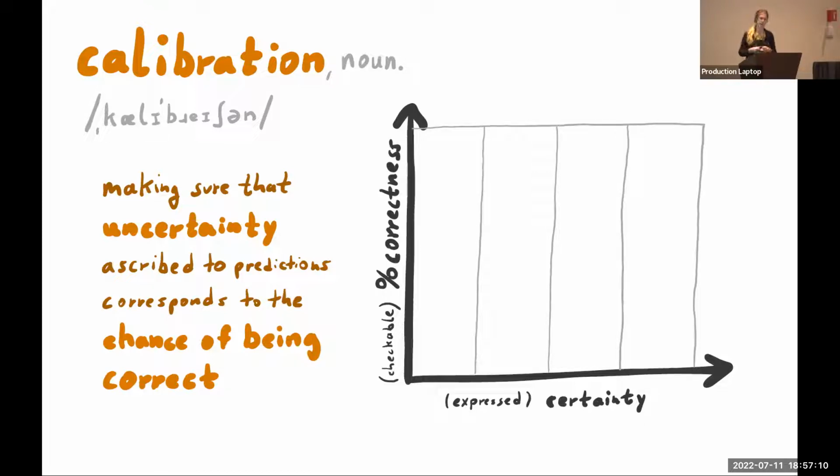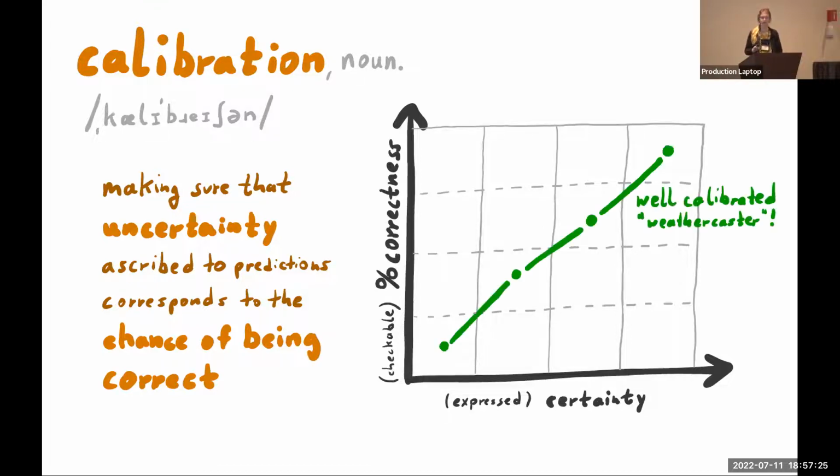So on the left, we have the ones where the predictor was very uncertain, on the right, very certain. And what we would like to see is the correctness for each of these buckets, which now makes sense as a percentage: how many out of all the ones in the bucket did you get correct? It looks something like this. And that's what I'm calling a weathercaster line, because it's the one human profession that actually gets these things pretty right. So that's what we want to see.